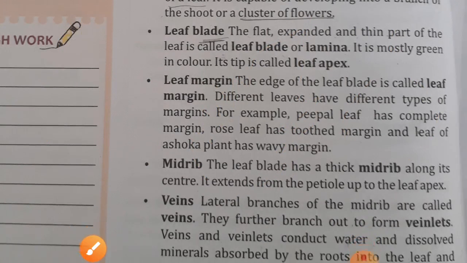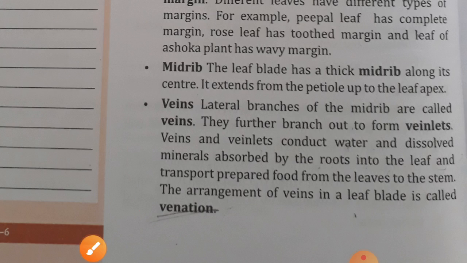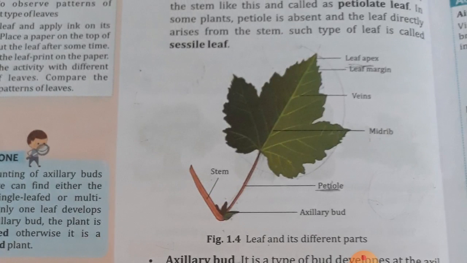Okay, midrib. Now midrib. What is midrib? The leaf blade has a thick midrib. Suppose I am drawing a leaf again. This is the midrib which I am drawing in the middle. This is the midrib of the leaf. Okay. You can see also in this picture. Here it is the midrib. Okay.